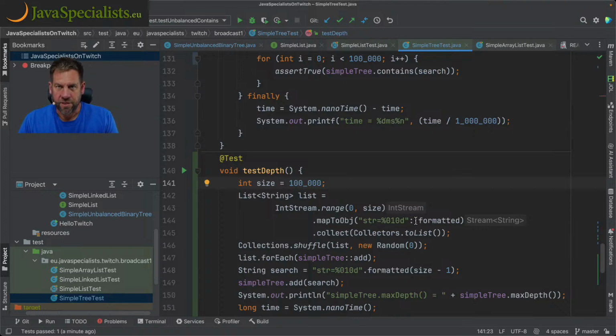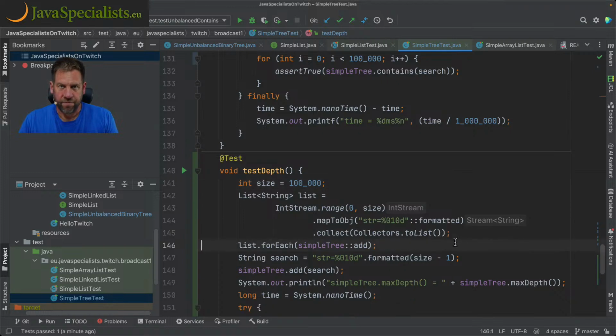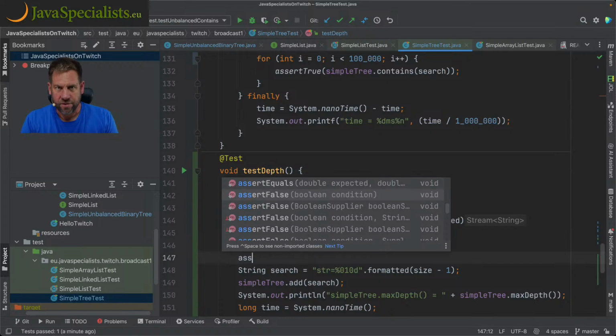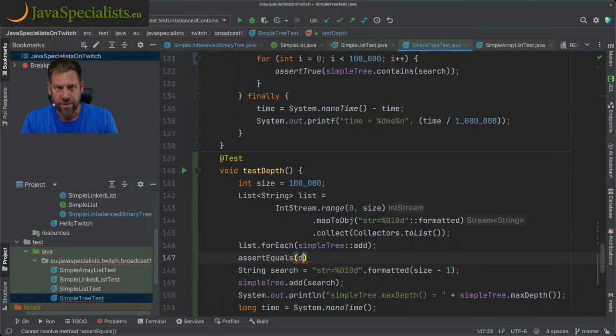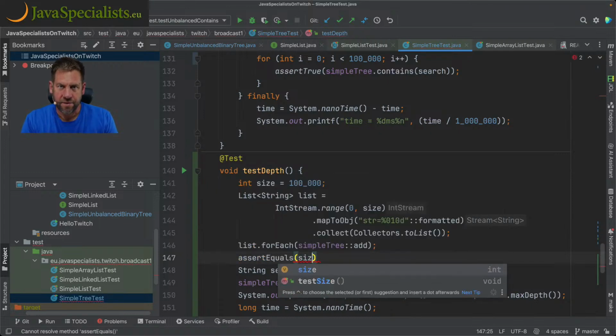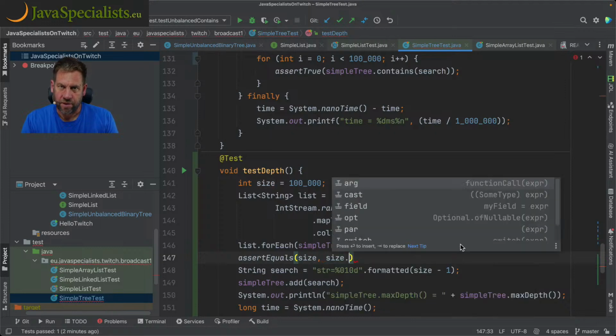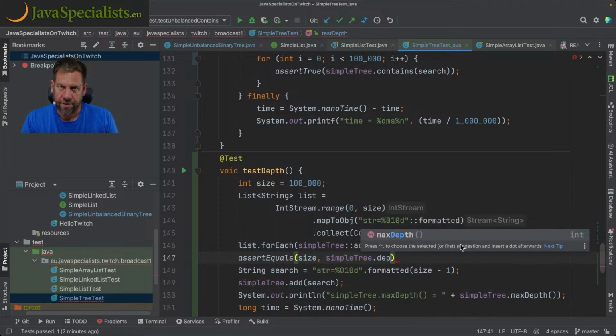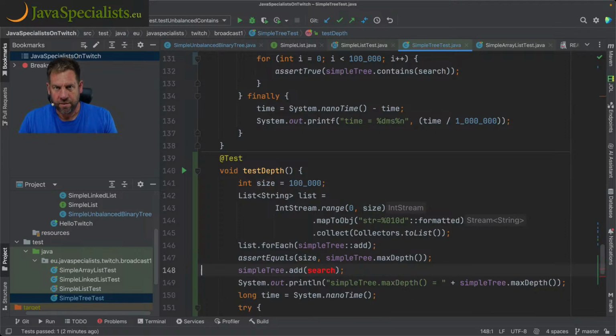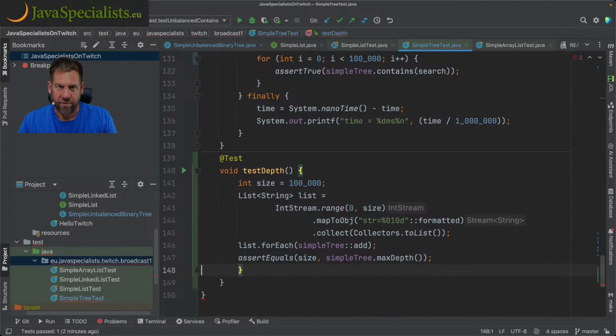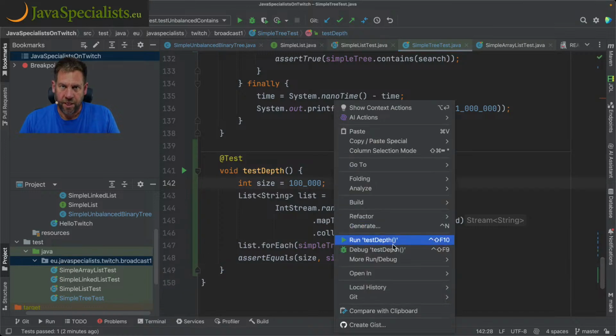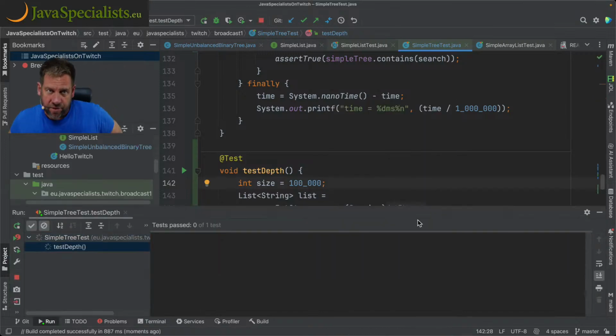And it's going to be string formatted, and it won't be shuffled. So I'm going to add it to the tree, and then I'm going to say assert equals size, comma, simple tree dot depth, max depth. So that's what I would expect to see. It's going to take a bit of time to run this test, I think, but it should give us that test with the unbalanced tree. If we get a balanced tree, then we'll get a better result.